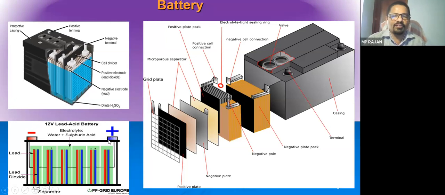In the battery also you can see a positive and negative. This is called post terminal. So post terminal के across में आप voltage measure कर सकते हैं. This will be 12 volt. So this is the construction of a lead acid battery.